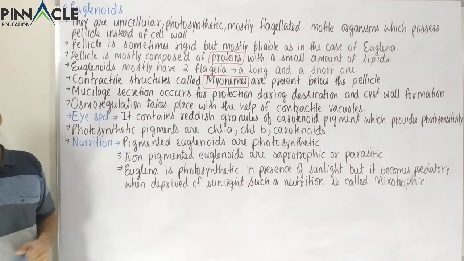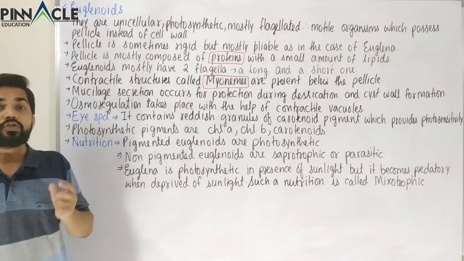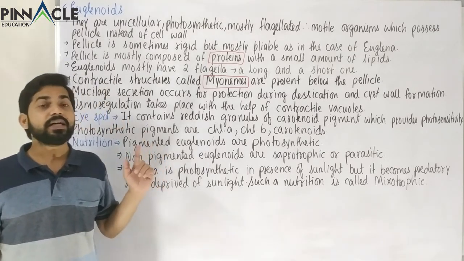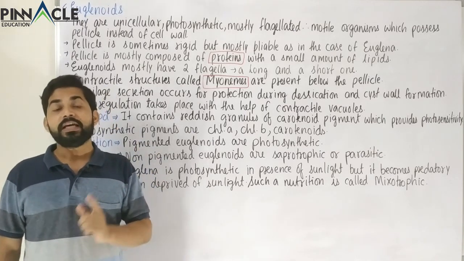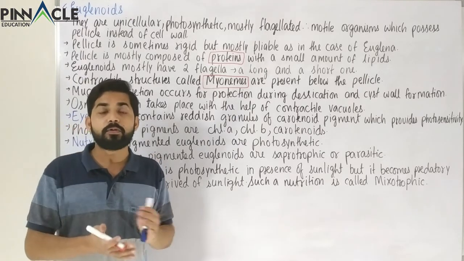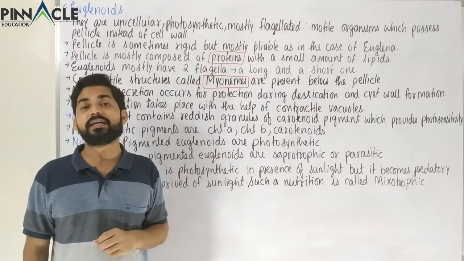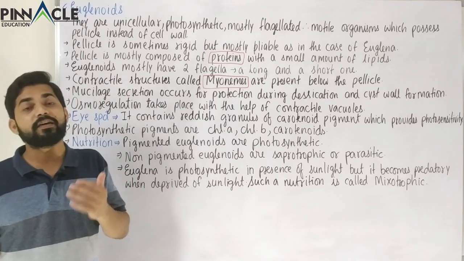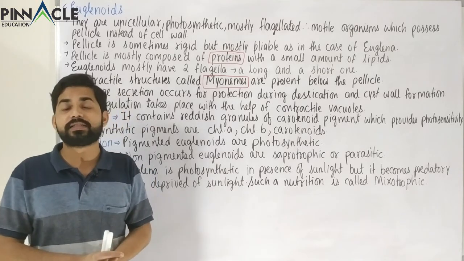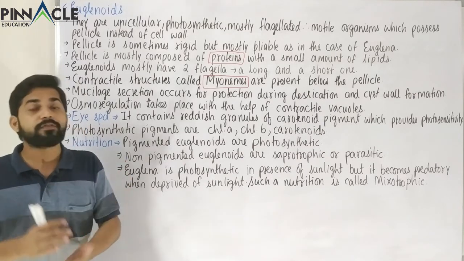Now mucilage is also present. In our other category we had seen mucilage propulsion. So mucilage propulsion was helping in the gliding motion of the chrysophytes, but here this mucilage is not for that purpose. Here mucilage has a different purpose, and that is prevention of the cell from losing its water content, or desiccation. So when the cell undergoes drying conditions or the environment is not moist enough for the euglenoids, then the euglena secretes a layer of mucilage around itself, and that mucilage prevents the moisture from escaping.